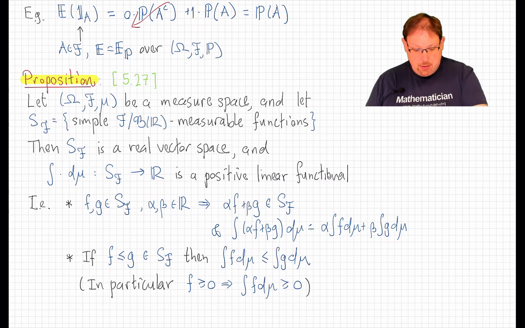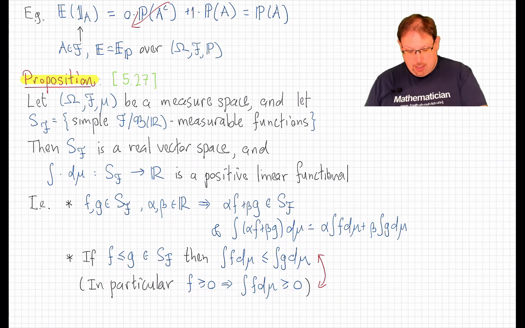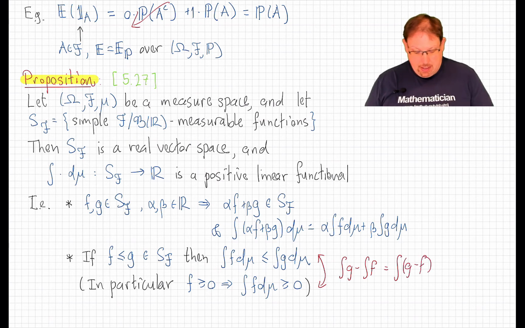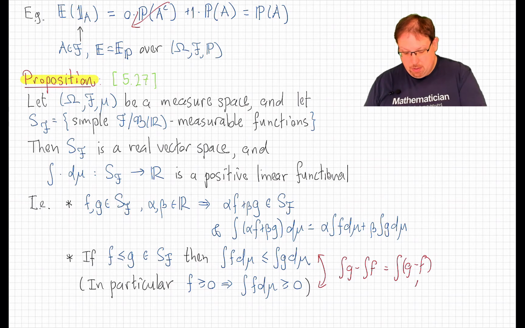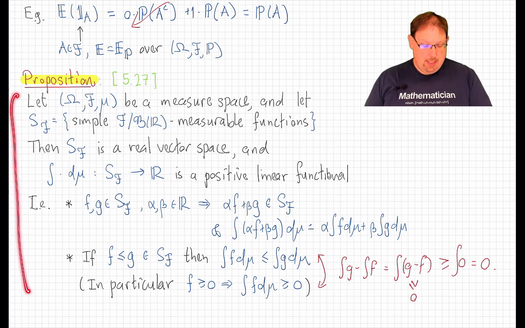But actually, these two statements are equivalent in the context of linearity, because supposing we only know the lower property, that non-negative functions have non-negative integrals, we can just look at the integral of g minus the integral of f. By linearity, that will be the integral of g minus f. And if f is less than or equal to g, g minus f is non-negative, and therefore, by this assumption, this will be greater than or equal to the integral of 0, which, as we just noted, must be 0. So that shows us that the integral of g is greater than or equal to the integral of f, as claimed. We're going to prove this proposition step by step.